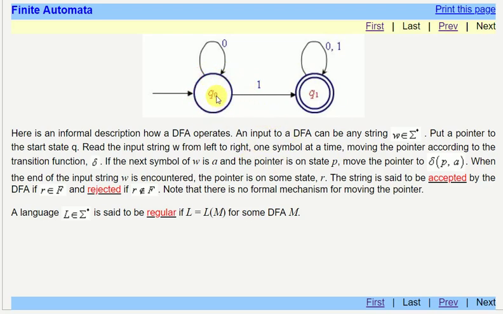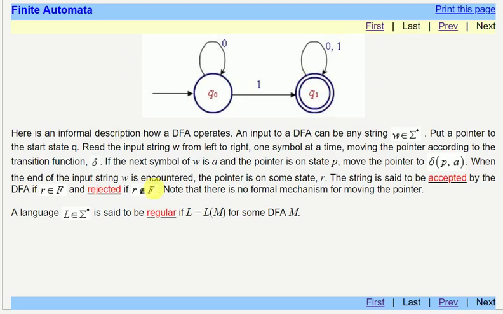And if for any input string it does not end in the final state, then the string will be rejected. As I have already told you, 0000, that is 0 raised to power n for n greater than or equal to 0, will be rejected. It should have at least one 1. 0 1 0 0 0 0 0 will be accepted. Any combination of 0 and 1 with at least one 1 will be accepted by this automaton in the final state.